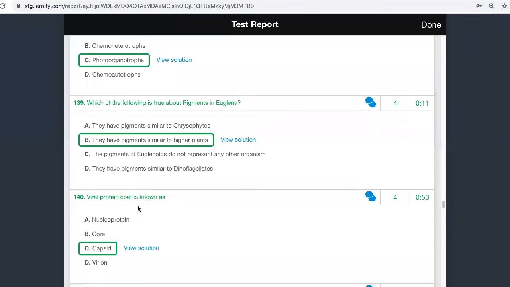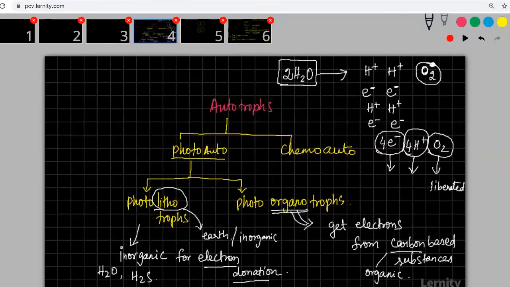Okay. The core is not the coat. While you're understanding here, you please understand that you have the virus. This is the coat. This is the core, inside which is your genetic material. This is your genetic material. Core will not have anything at all.